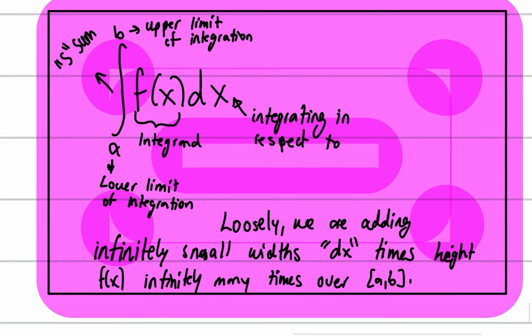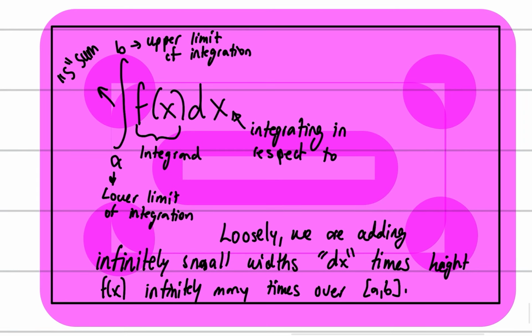Now, very loosely, this is the Leibniz notation at its limits. We can't prove anything using this. But in a loose way, we can look at this S as an elongated S. We can look at this integral as an elongated S. So it's a sum. What is it a sum of? Well, it's adding infinitely small widths dx times the height f of x. So we're having these rectangles dx times f of x, and we're adding them up infinitely many times over the interval a comma b. That's what an integral is. It's not what an integral actually is, but very loosely speaking.